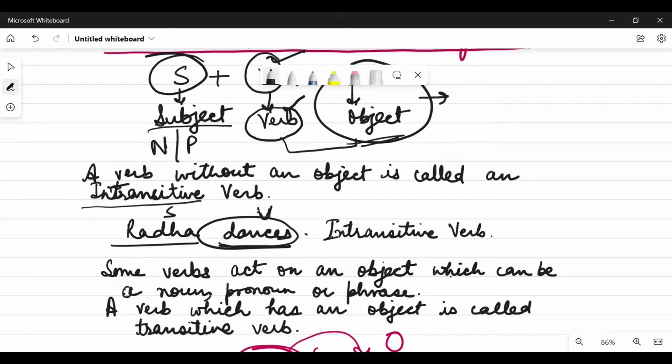So here we do not need anything else. We do not need an object. Radha is the subject, dances is the verb. So the sentence is giving complete meaning with this. That is why dances is an intransitive verb. Why is it intransitive? Because it doesn't need an object to complete its sense. Is it clear?